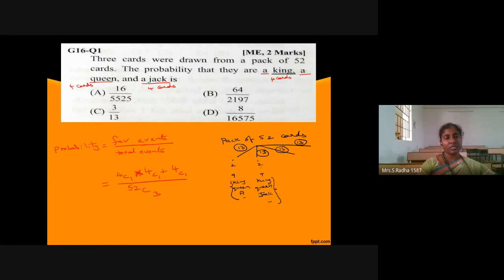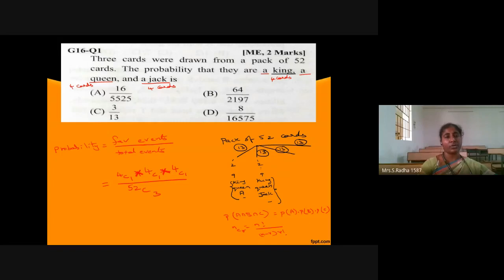So it is like probability of A intersection B intersection C is nothing but probability of A into probability of B into probability of C. This is what we are doing. So 4C1, 4C1, 4C1. And we know that nCr is nothing but n factorial by (n minus r) factorial into r factorial.